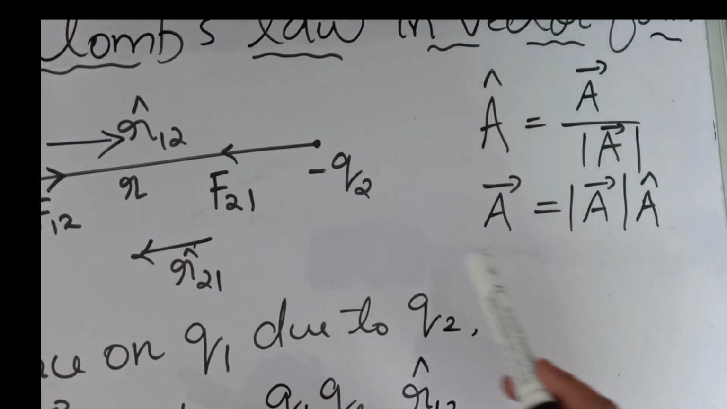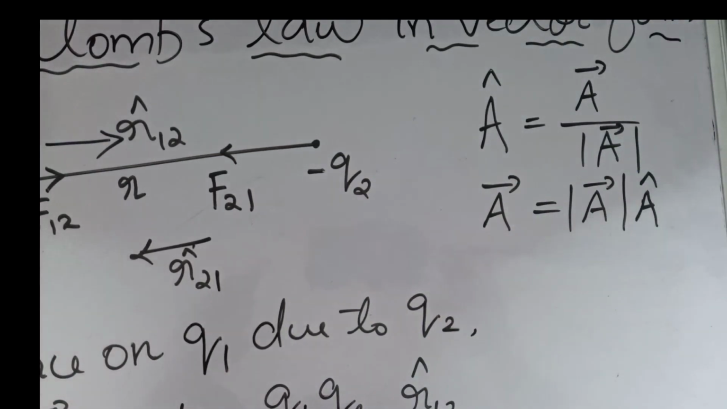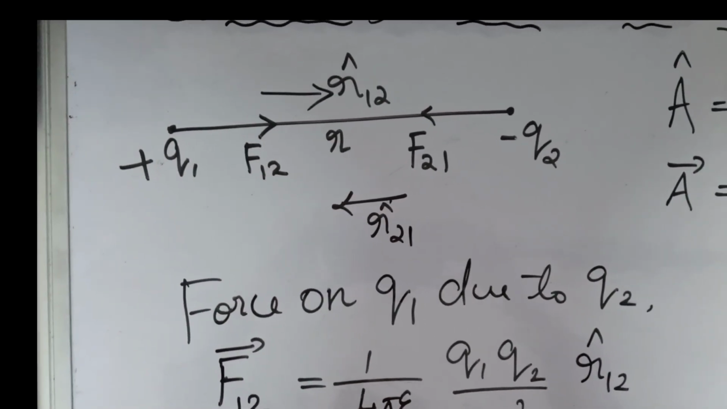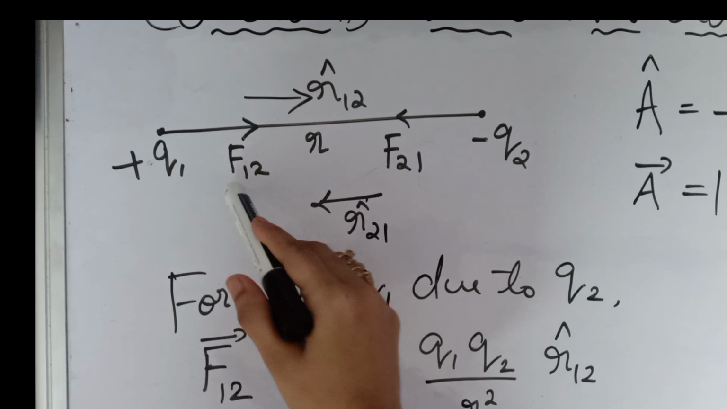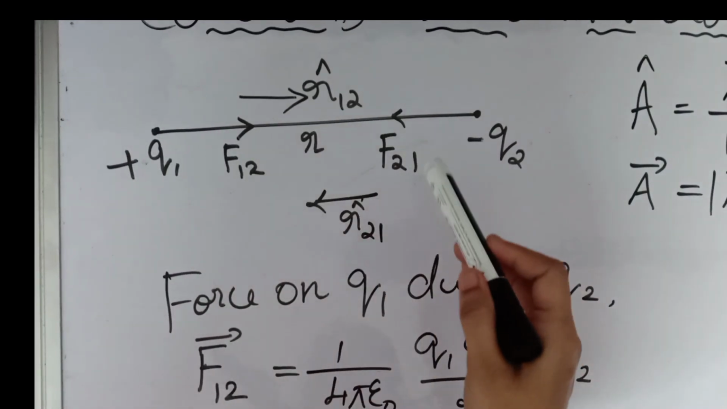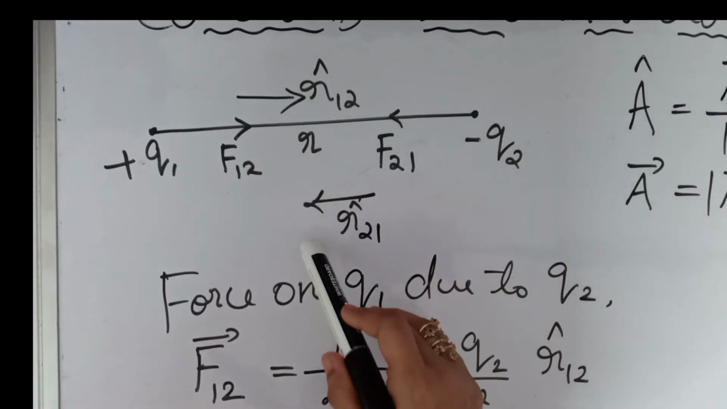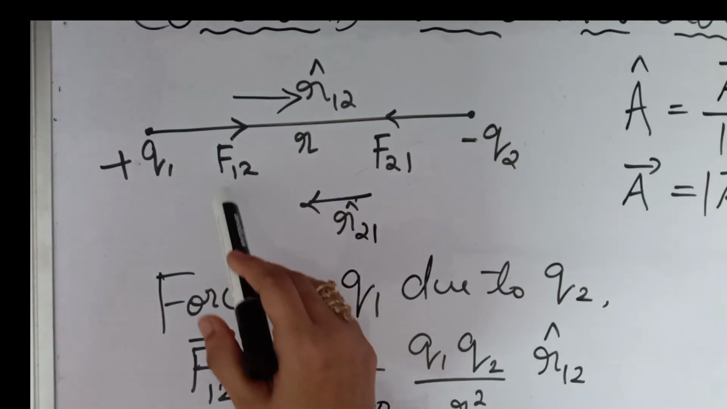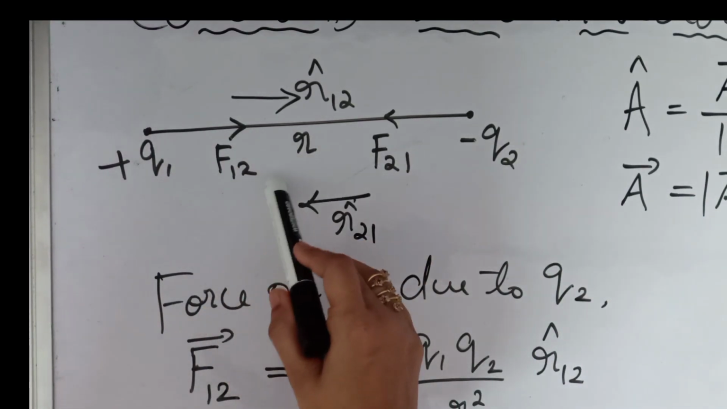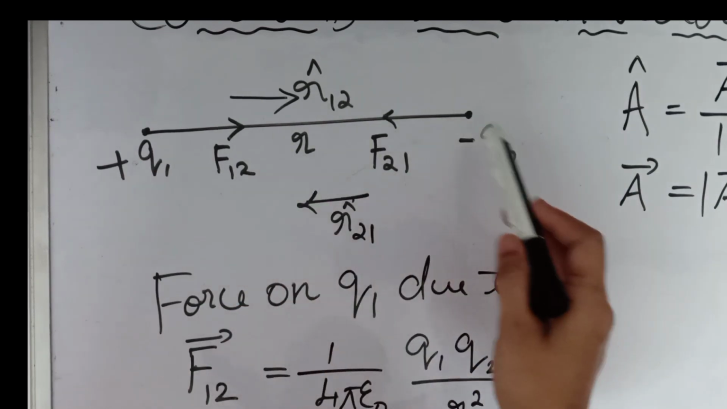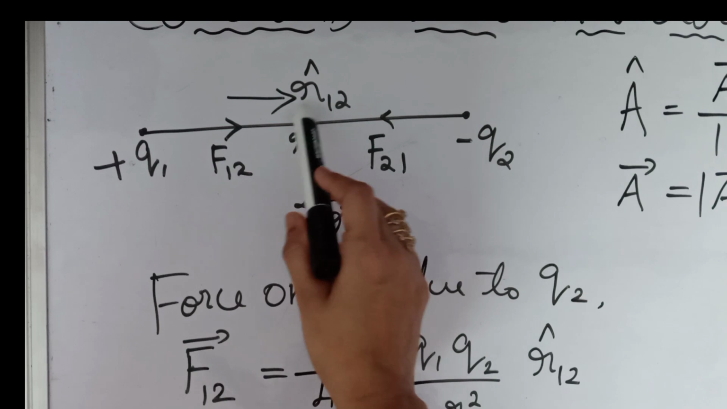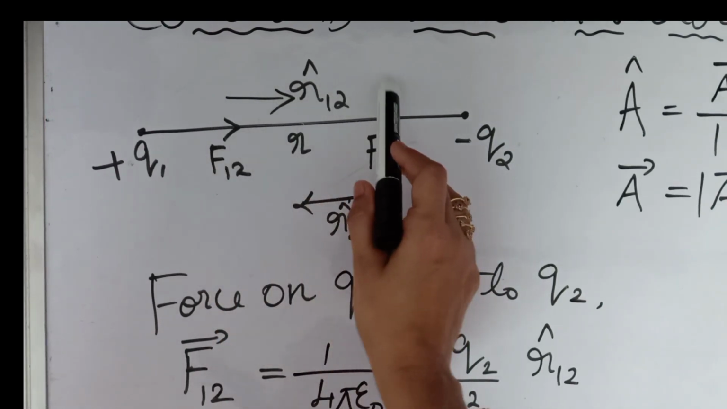Right, so here we have force. So how can we find the unit vector in the direction of these two vectors? First of all, F12 is there. For that we have to find the unit vector, and for F21 also we have to find the unit vector. See here, F12 means the force on Q1 due to Q2. Then the direction of unit vector will be R12. So that will be acting in the same direction.